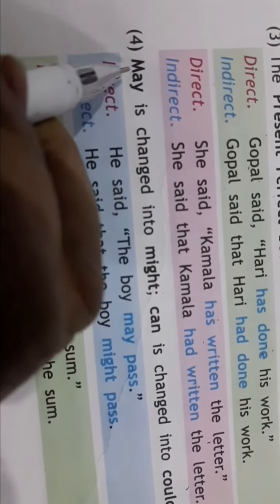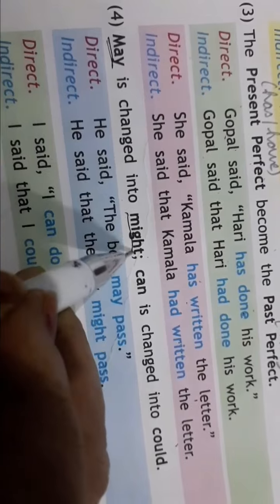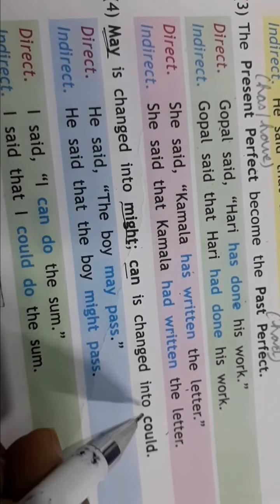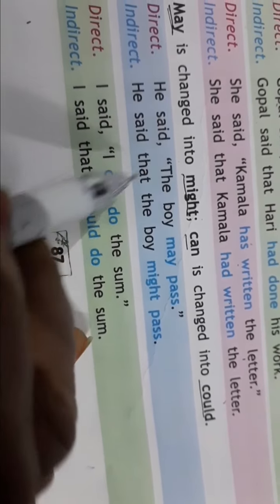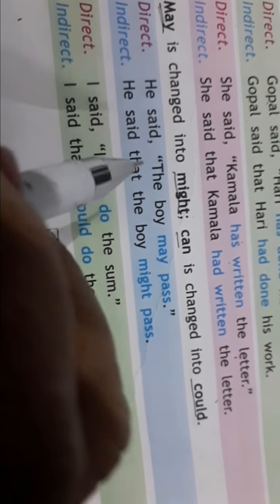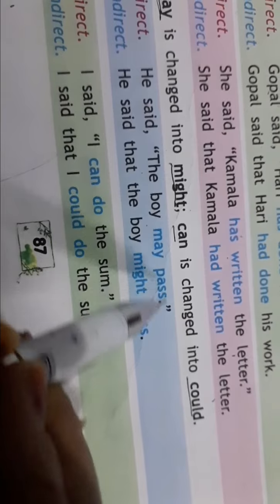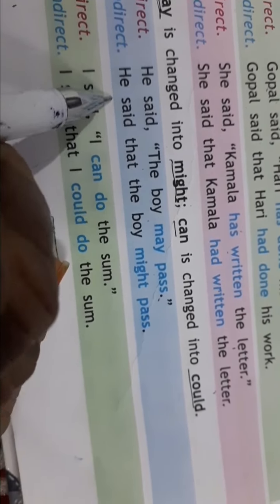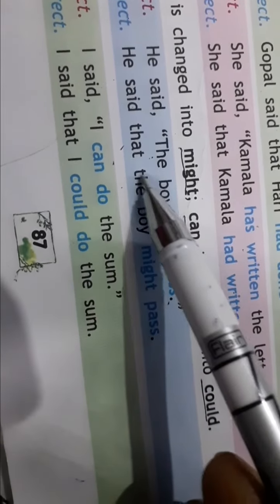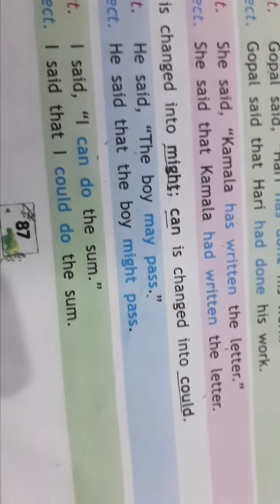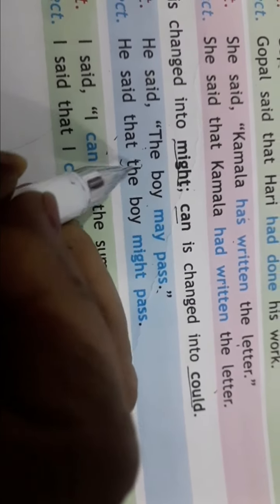Now see, very important one. May will change into might. Can will change into could. Now in direct speech, he said, the boy may pass. You know na that you have to remove all punctuation marks in indirect. Now in indirect, he said that, and of course when there will be no full stop, then the word after it will be in small letter.